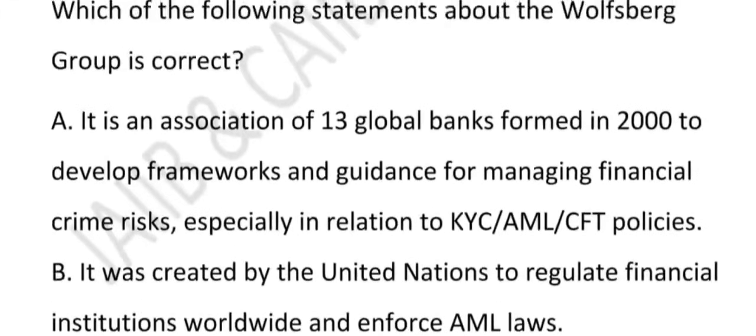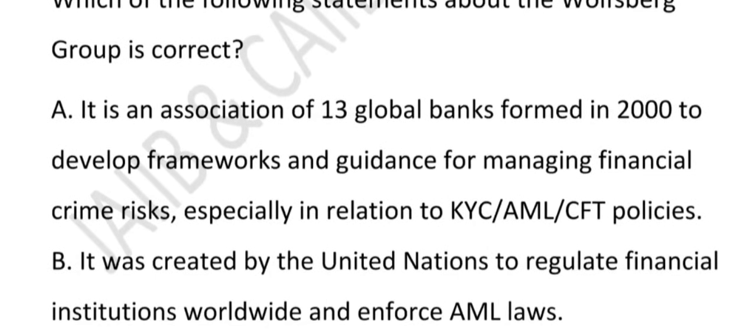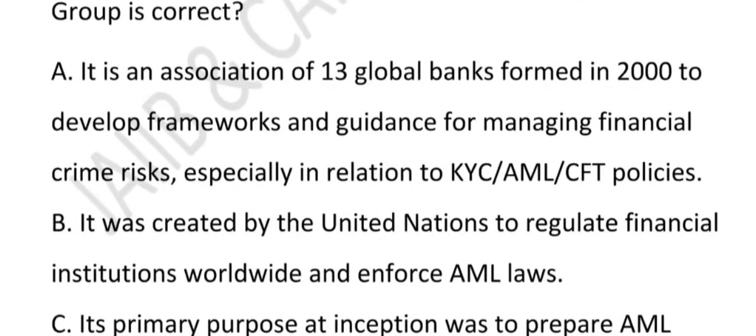Very good question. This question is regarding the Wolfsburg committee. So option number A is correct because this Wolfsburg group is a club of 13 big banks like HSBC, like Citibank, etc. It was started in the year 2000 to fight financial crime. Their main job was to create rules and best practices for KYC, which means know your customer, checking who clients really are; AML, which means anti-money laundering, stopping the dirty money; and then CFT, which means counter-terrorism financing, which means blocking the terror fund.